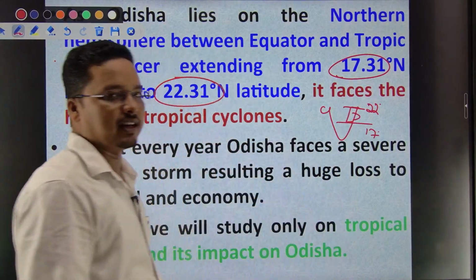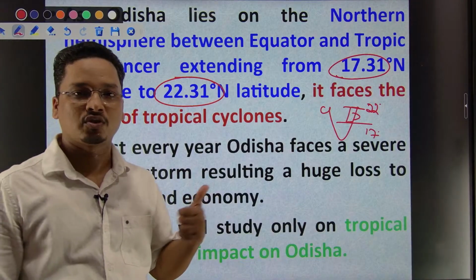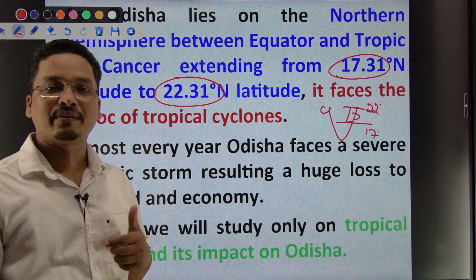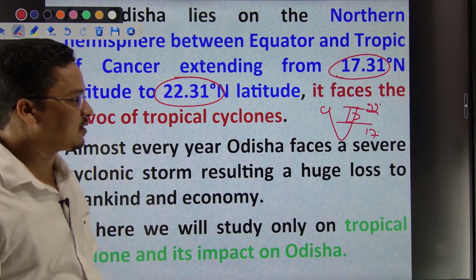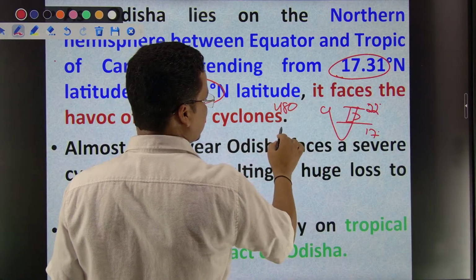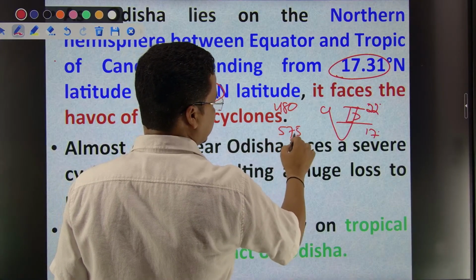If somebody asks you why tropical cyclones strike the Odisha coast more, answer number one is that we have a long coast. The coastal length of Odisha has increased from 480 kilometers to 575 kilometers.